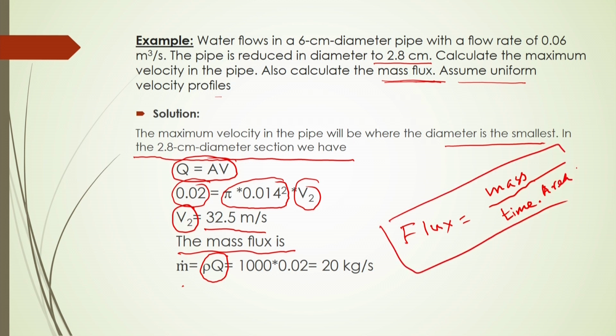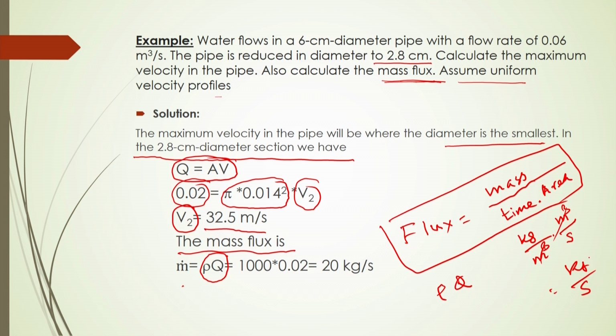Here, the mass flux will be calculated as rho into Q. How is it coming? The dimension of rho is kg per meter cube, and Q is the volumetric flow rate, so that will be meter cube per second. Here meter cube cancels, and that will be equal to kg per second, that will be your mass flow rate.